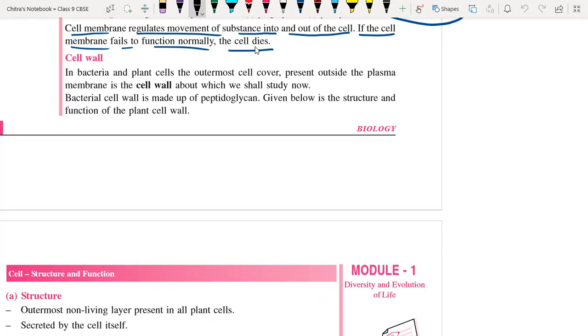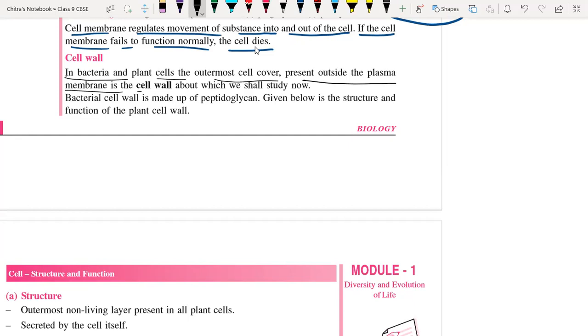We have already gone through that. Okay. So in bacteria and plant cells, the outermost cover is present, and that outermost cover is nothing but the cell wall, which is present outside the cell membrane.